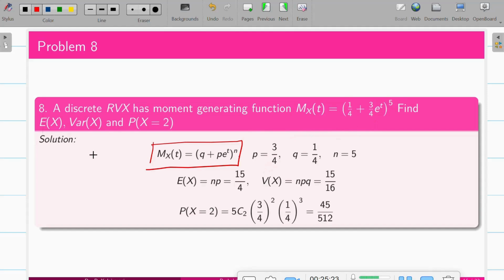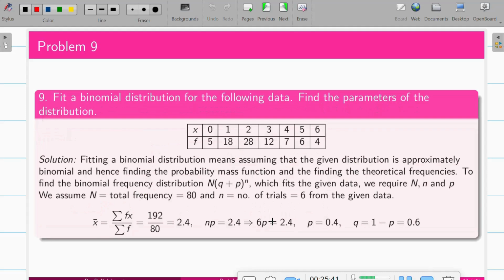So from this we can find the variance. Expectation is np, so you know what your n and p are. And variance is npq, so find it. And the probability of x equal to 2, you know the generalized formula: nCx p^x q^(n-x). So accordingly find the value. Very simple.